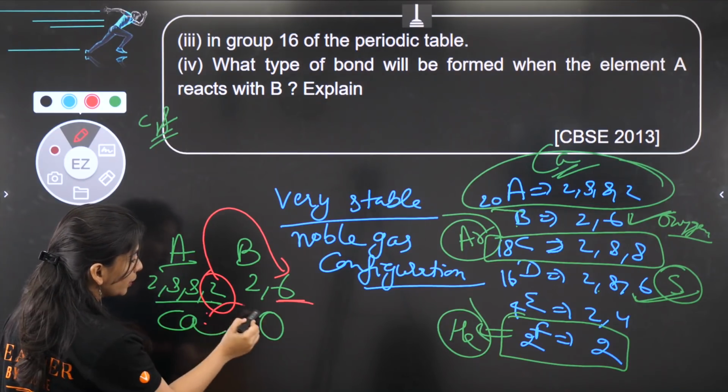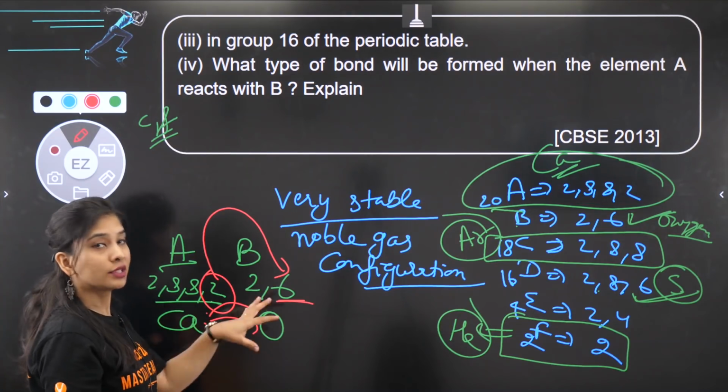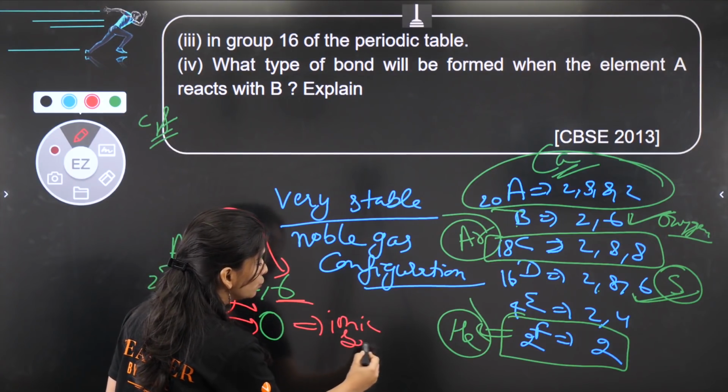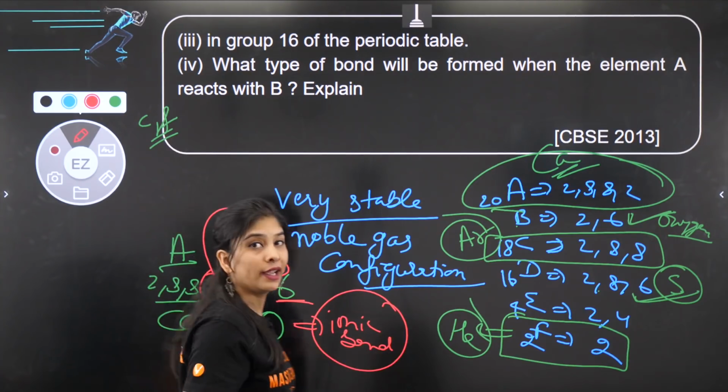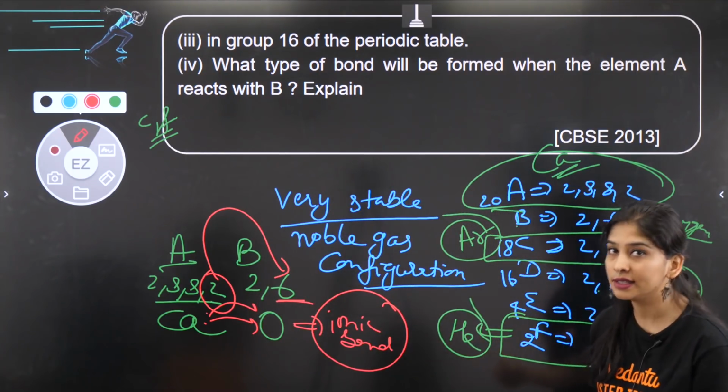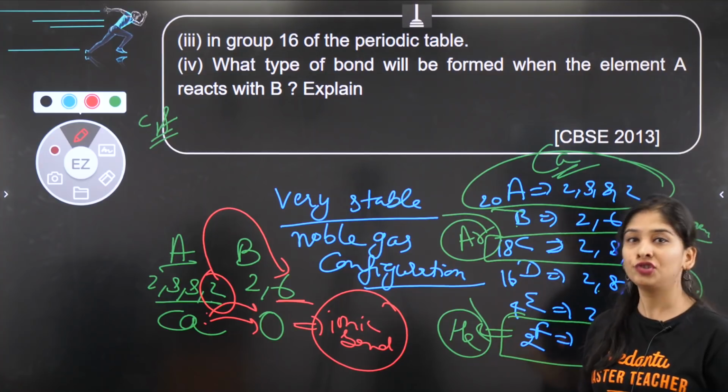So calcium is going to lose its 2 electron to oxygen completely, and ionic bond is something that is going to form. Which bond will form, children? Ionic bond, because of the formation of ions, positive and negative charge.